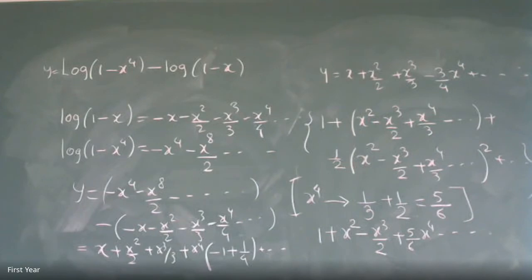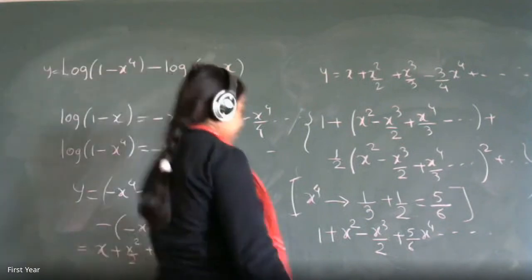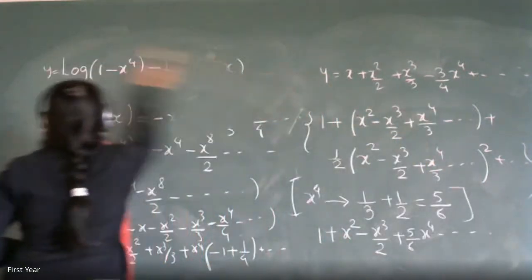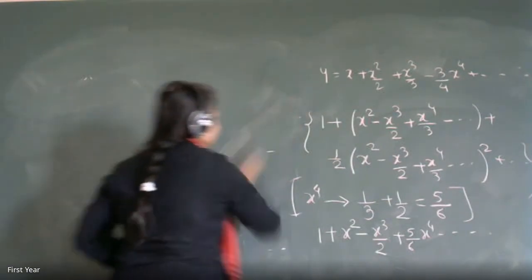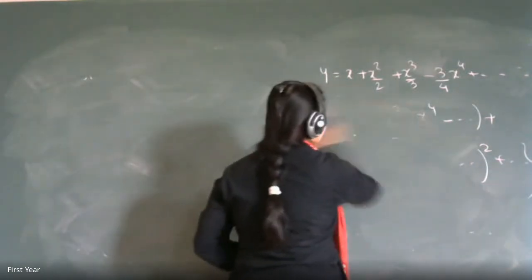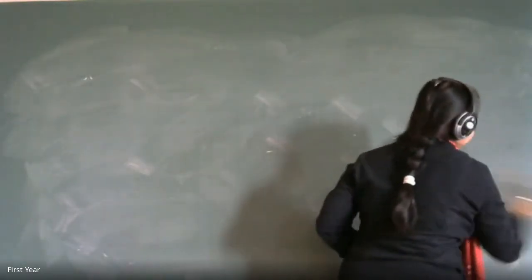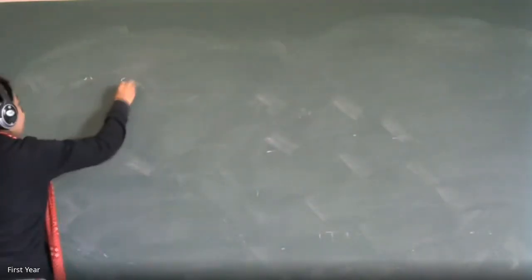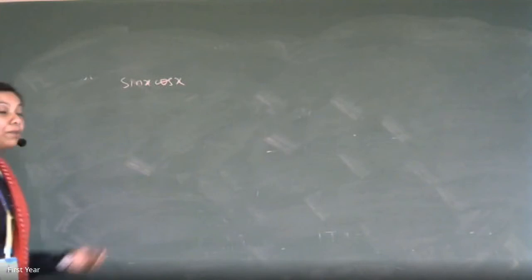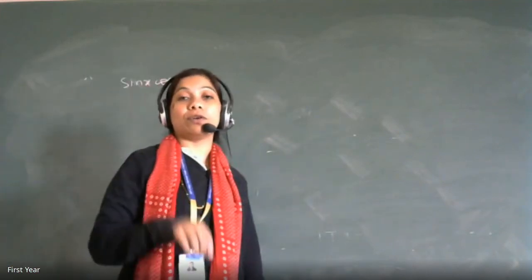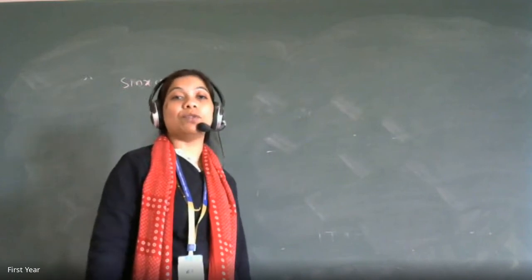So next example, let's do, because these are also very important, and then at least we'll try to complete Maclaurin's. The question is the expansion of sin x cos x in ascending powers of x. Who helps me with how we can do this expansion of sin x cos x? This is a product. If you solve it as a product, you write down the expansion of sin x, multiply by the expansion of cos x, and then get the answer, which will become more difficult.